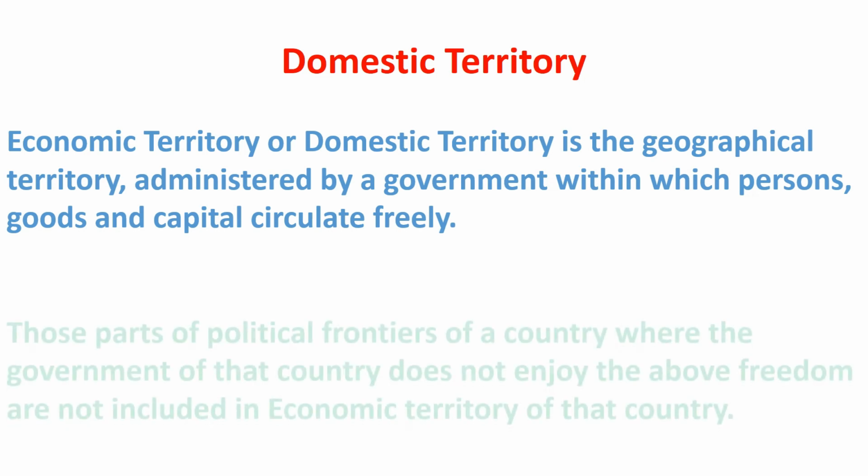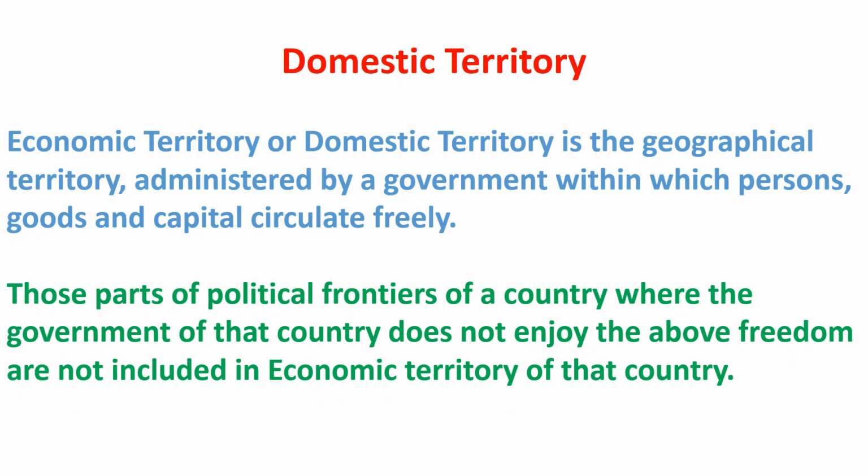Those parts of political frontiers of a country where the government of that country does not enjoy the above freedom are not included in the economic territory of that country. One example is the embassies. Government of India does not enjoy the above freedom in the foreign embassies located within India. So these are not treated as a part of the economic territory of India.